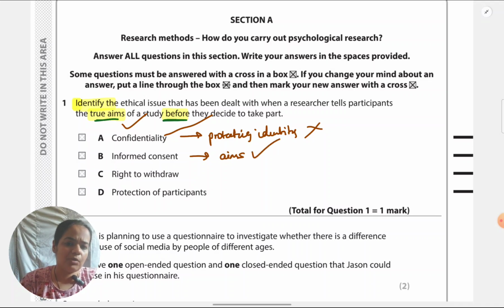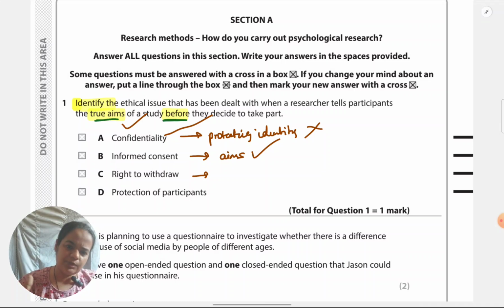Let me think, why is it not the right to withdraw? Because the right to withdraw is about leaving the study at any time the participant wants without having to give any justification. So not to do with the aims of the study, though it is informed beforehand, but it's not about knowing the purpose of the study.